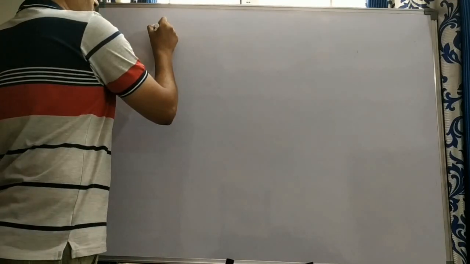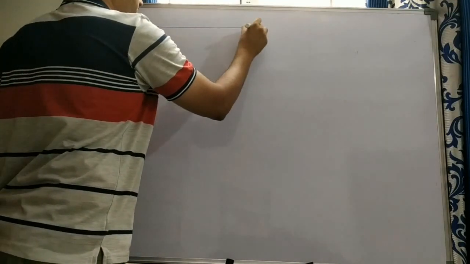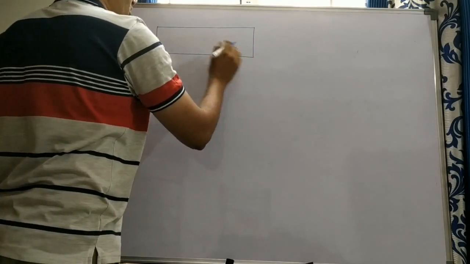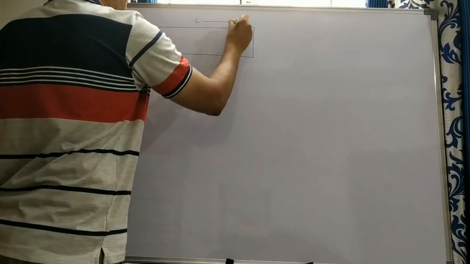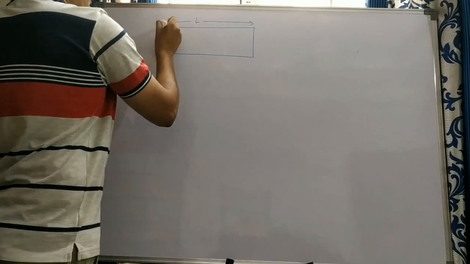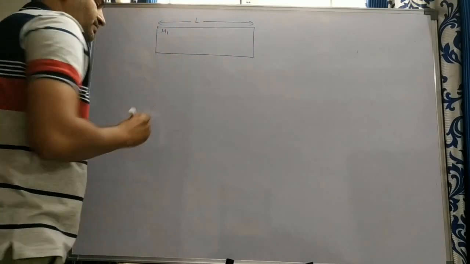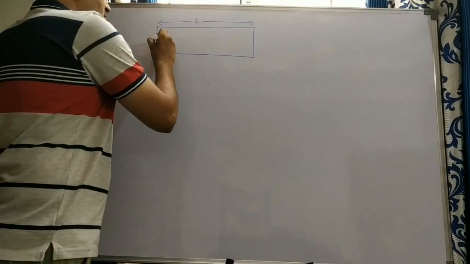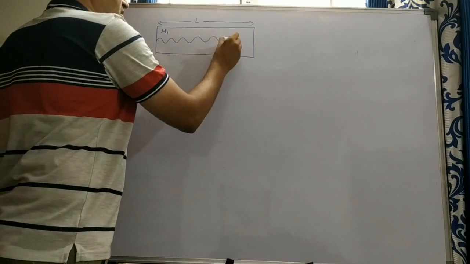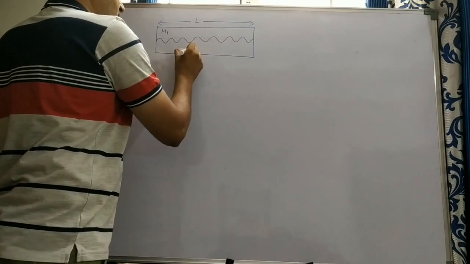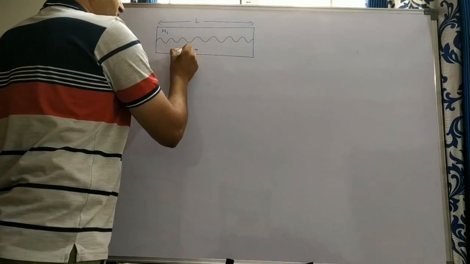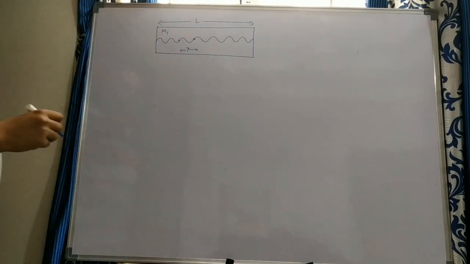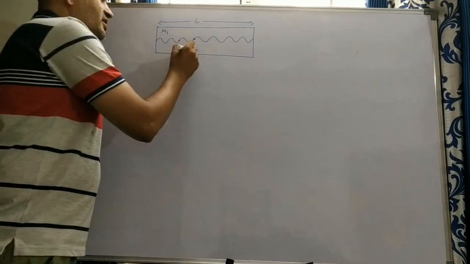Suppose you take a medium of length L, refractive index is mu1, light enters into that. The wavelength of the light, the distance between two successive points, for the first medium you can take as lambda 1.